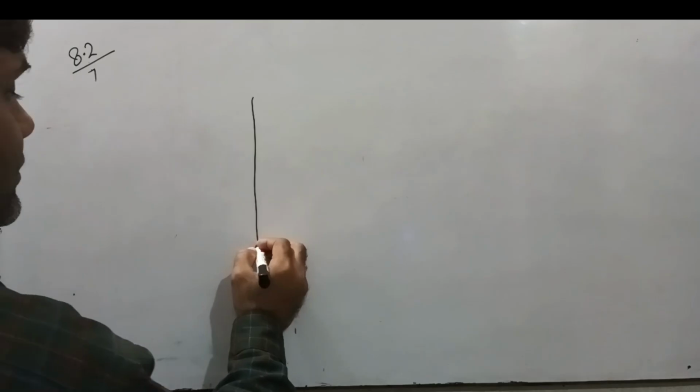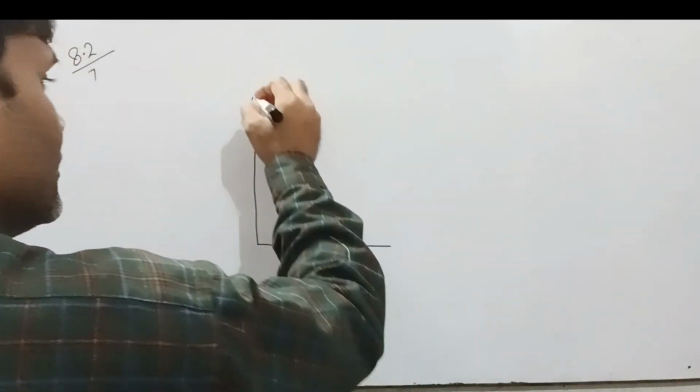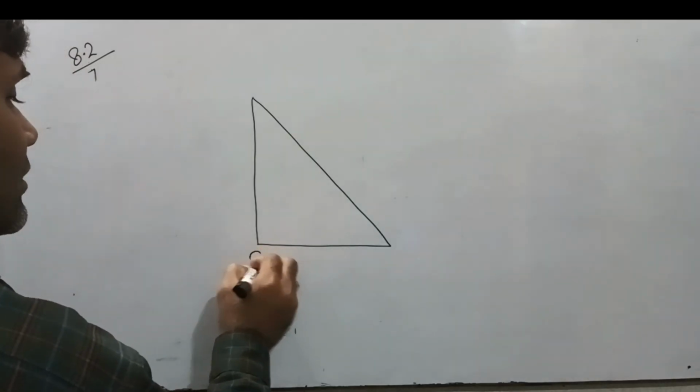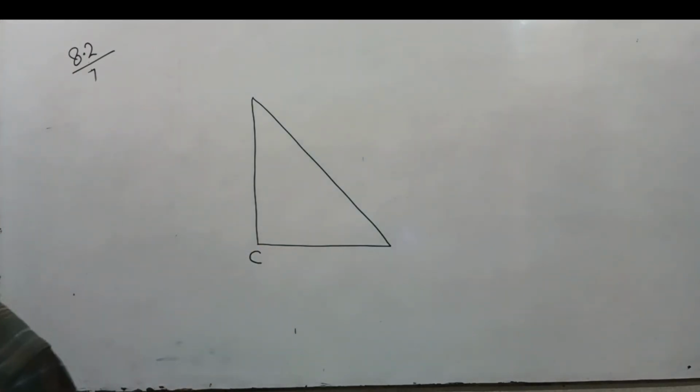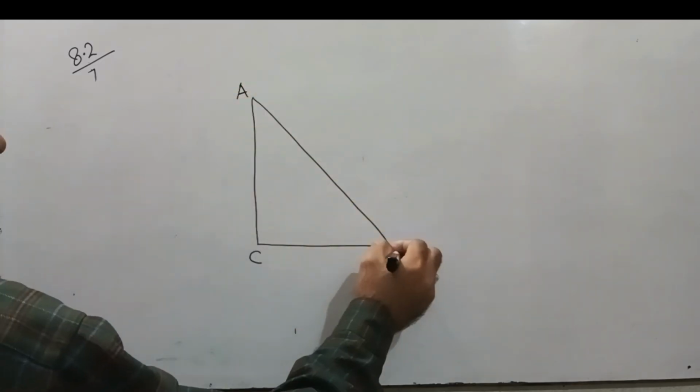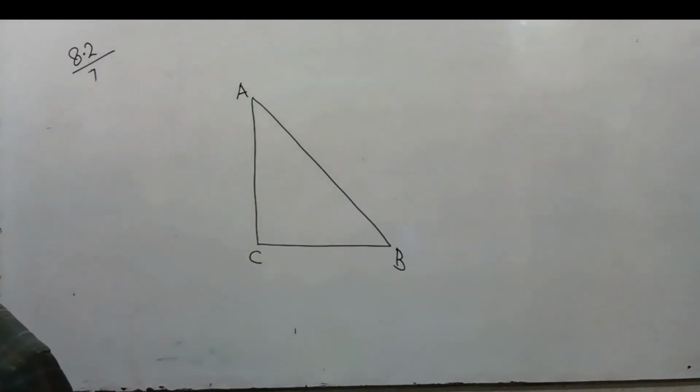This is a triangle which is a right angle at point C. A, B, C. A line through the midpoint M of hypotenuse AB parallel to BC.